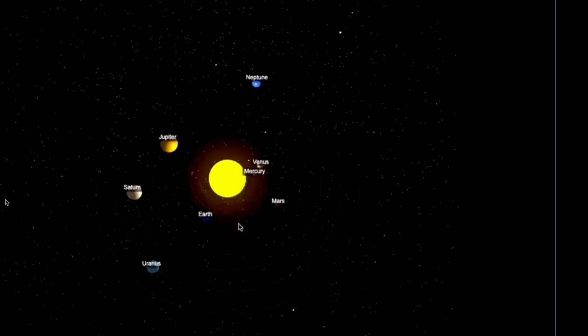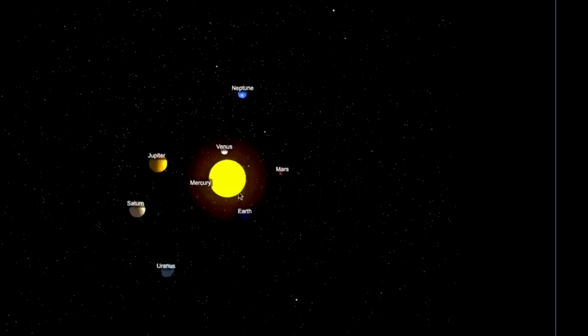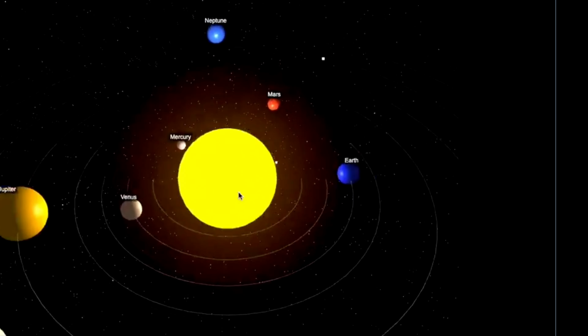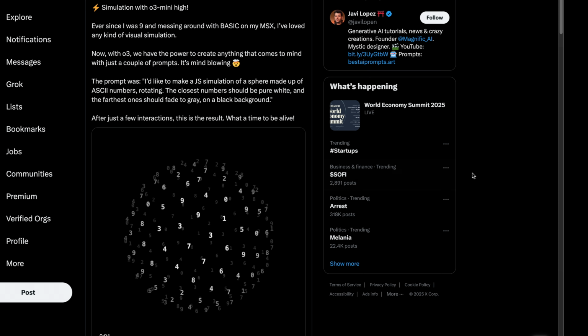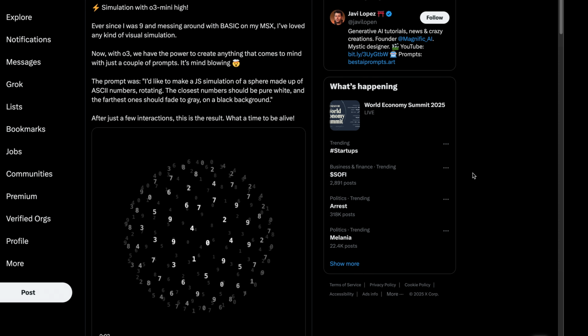So now let's have a look at 3D solar system and ASCII sphere visualizations. This is where things get really impressive. Users are creating interactive 3D simulations with just a few prompts. So the model writes JavaScript code that renders everything from solar systems to rotating ASCII numbers in the shape of a sphere. So this transforms visual programming from a specialized skill to something that anyone can generate with natural language prompts.